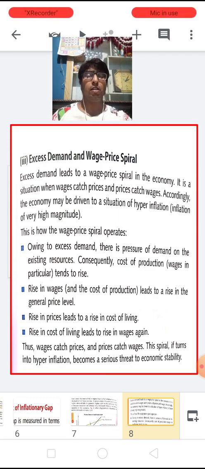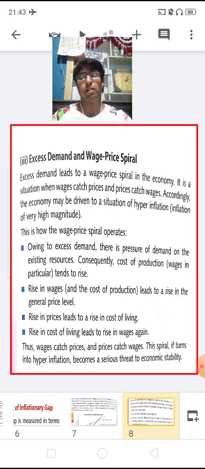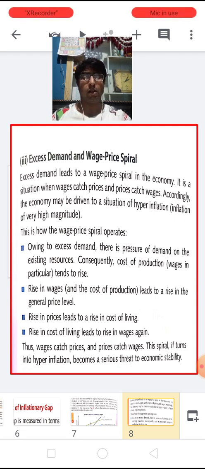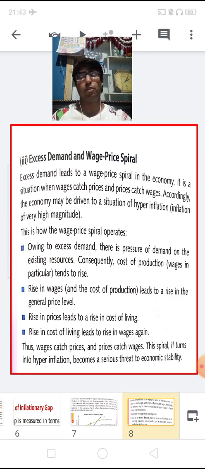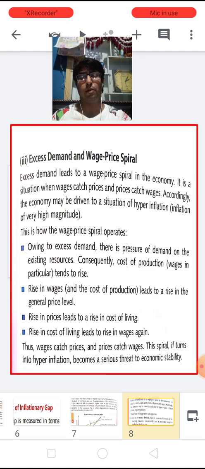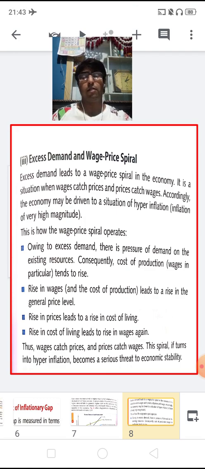And in this way, he needs various workers or employees to work, so that his production in an economy increases. And if the producers want to increase the production, then definitely they have to hire many employees or workers, and they have to pay wages for their work. Now, the wages they are paying, they are obviously demanding high because there is an excess demand.